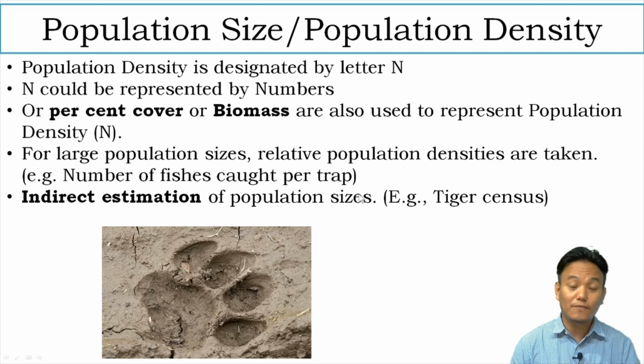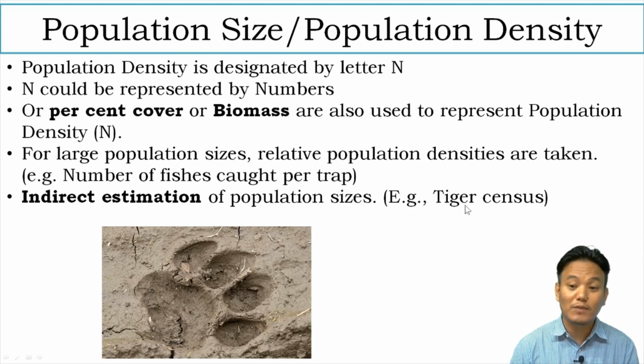And sometimes the animals are really cryptic, like for example tigers. We cannot see tigers each and every day in a jungle. Even if you walk throughout the day in a jungle, you won't come across any tiger. So how do we count the number of tigers in a jungle when the tigers are so cryptic? They hide, they go around, so we cannot count each and every tiger. So in such cases, indirect estimations are made regarding the population size in the jungle.